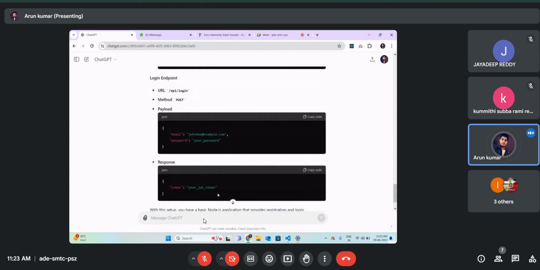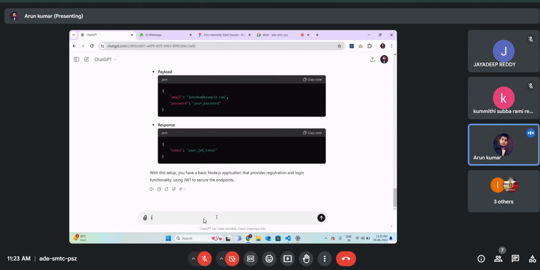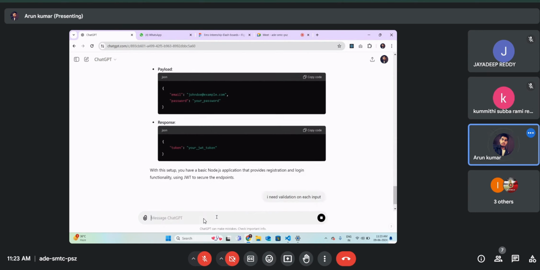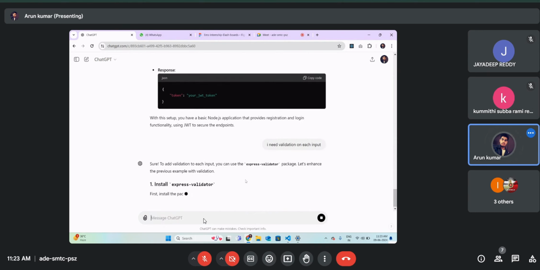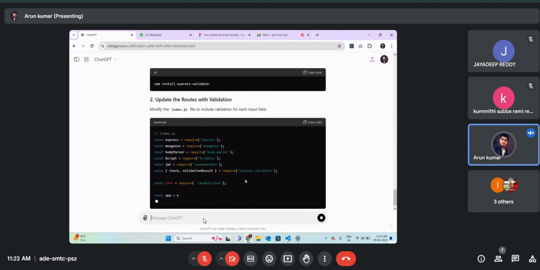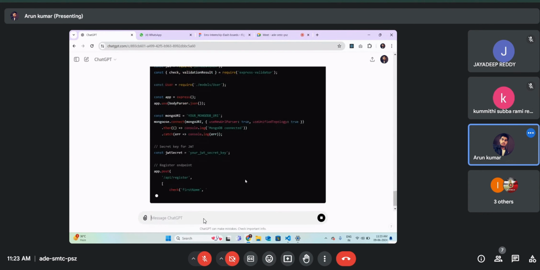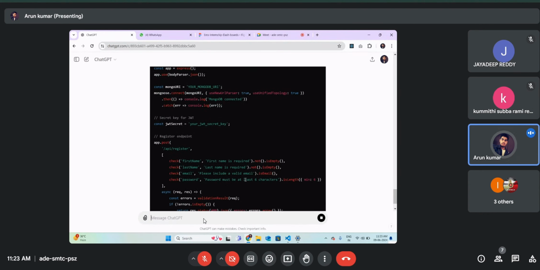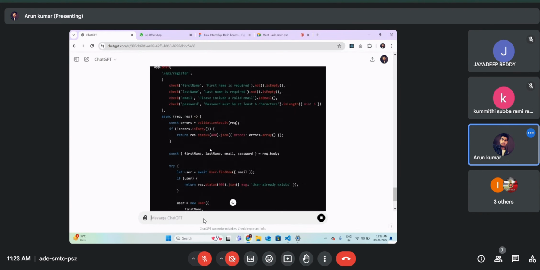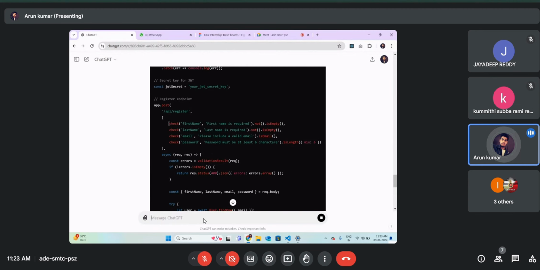So I instruct ChatGPT: I need validation on each input. Here you can see that it validates all of the inputs that we are passing from the front end.